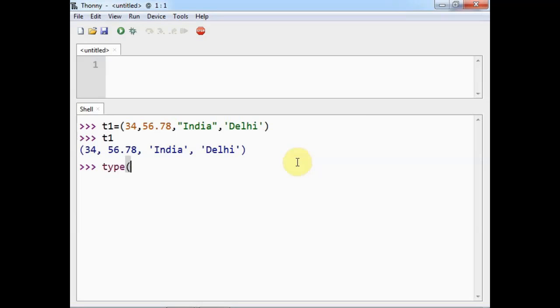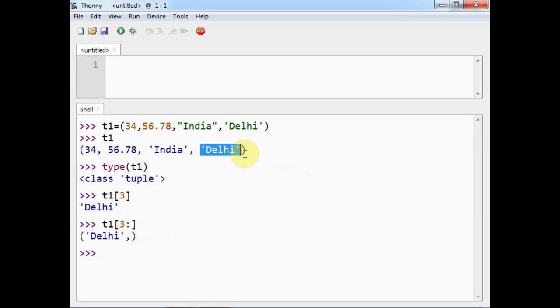I can find out the class of t1, so it will give me the tuple class because t1 is a tuple. And if I want to use indexing, then I can use t1 of 3, suppose, it will display Delhi. If I want to use slicing, then I can use suppose 3 colon, if I put it empty, then it will display Delhi because Delhi is at 3rd position and no element is there after Delhi,